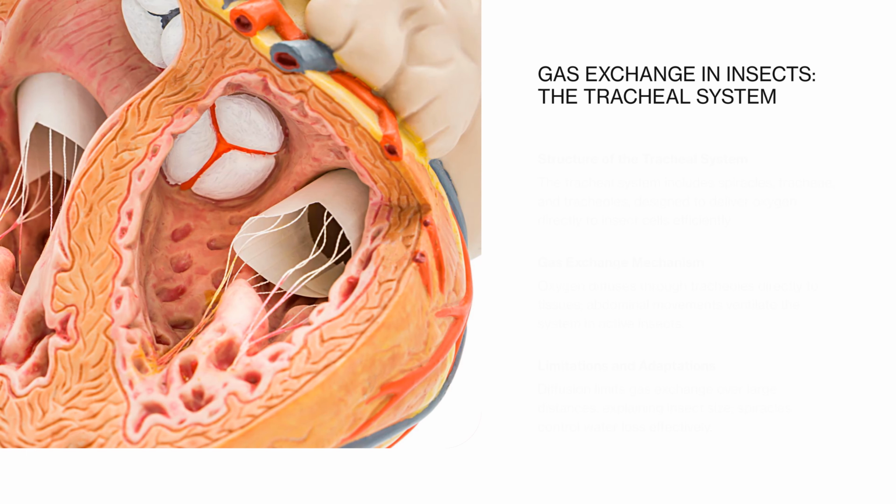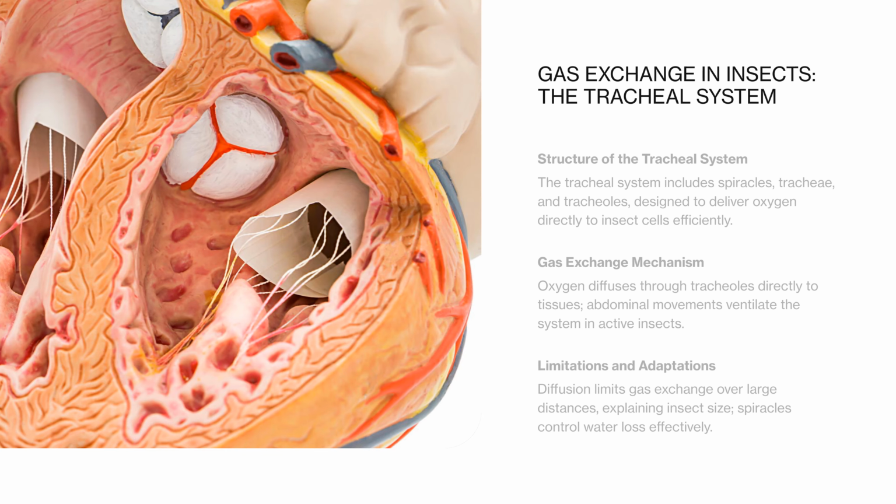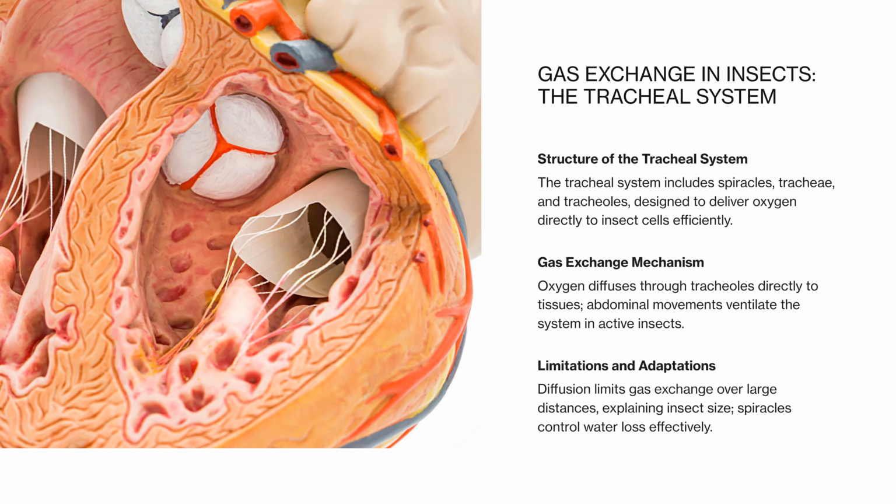Gas exchange in insects, the tracheal system. Gas exchange in fish, countercurrent flow in gills. Gas exchange in plants, stomata and guard cells. Insects rely on a tracheal system for gas exchange, which is well adapted to their relatively small size and high metabolic activity.